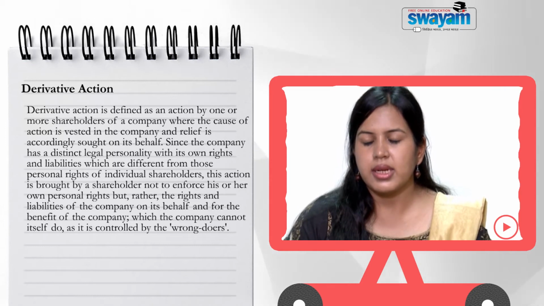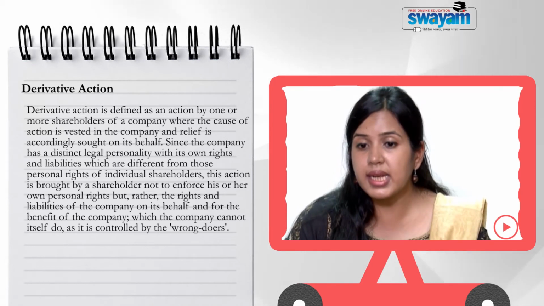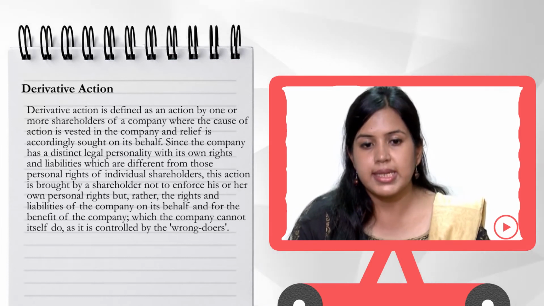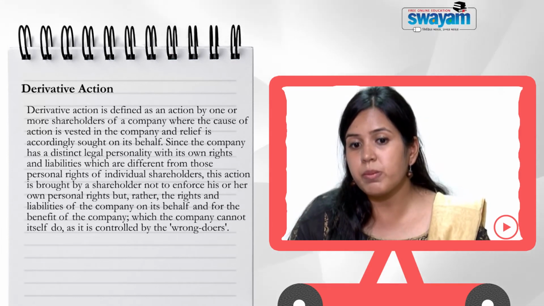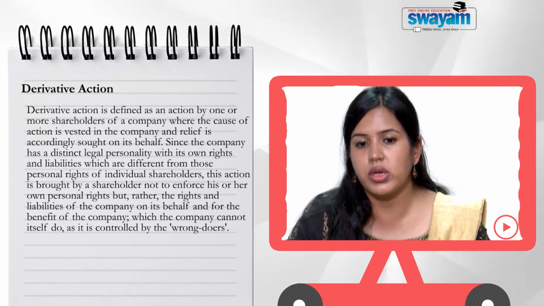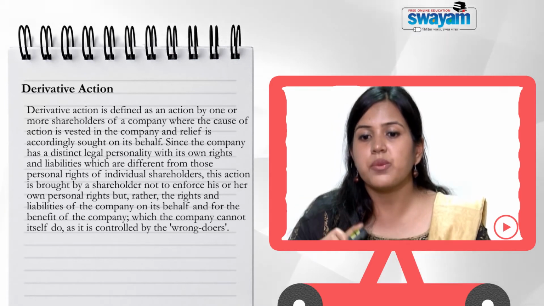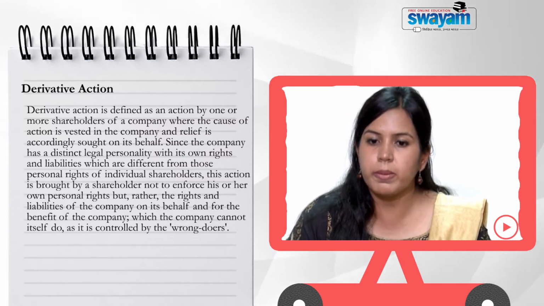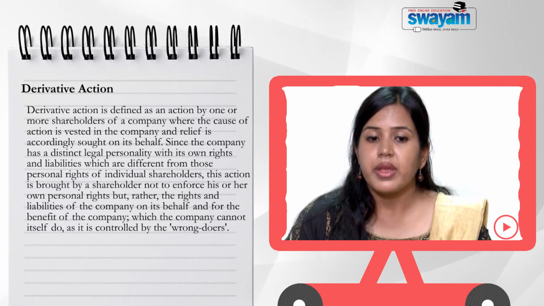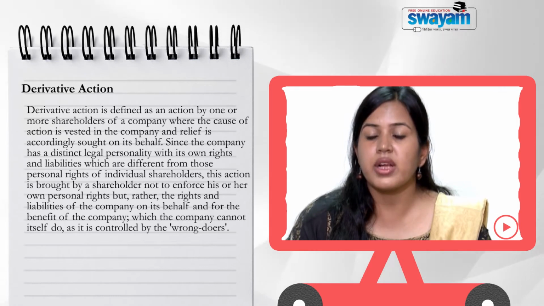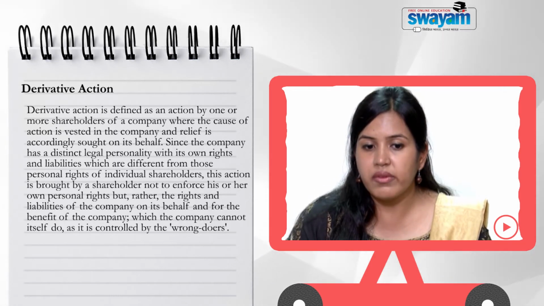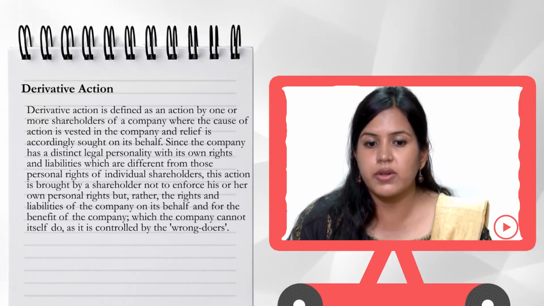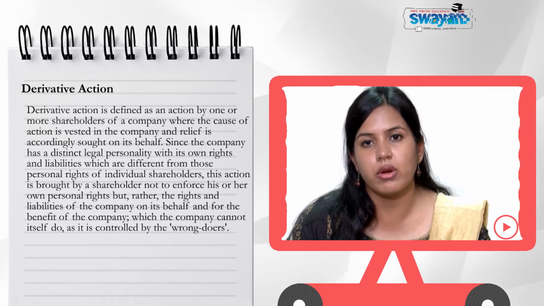I will repeat that since the company has a distinct legal personality with its own rights and liabilities which are different from those personal rights of individual shareholders, this action is brought by a shareholder not to enforce his or her own personal rights, but the rights and liabilities of the company on its behalf and for the benefit of the company, which the company cannot itself do as it is controlled by wrongdoers.